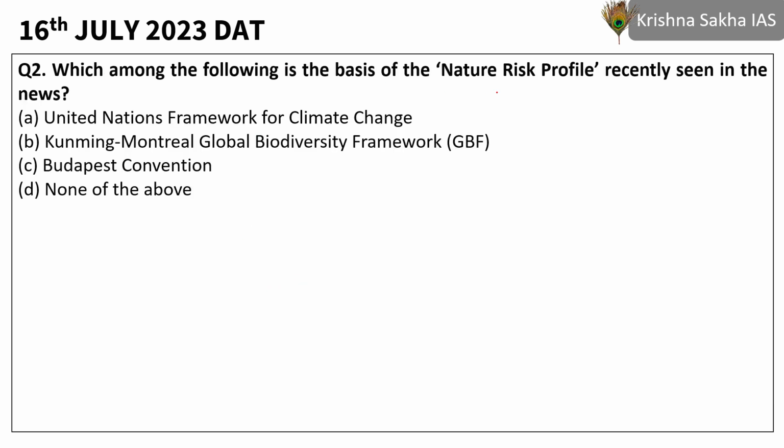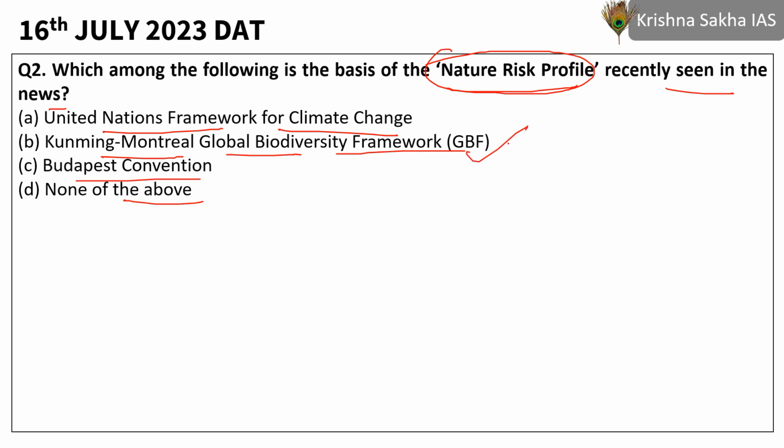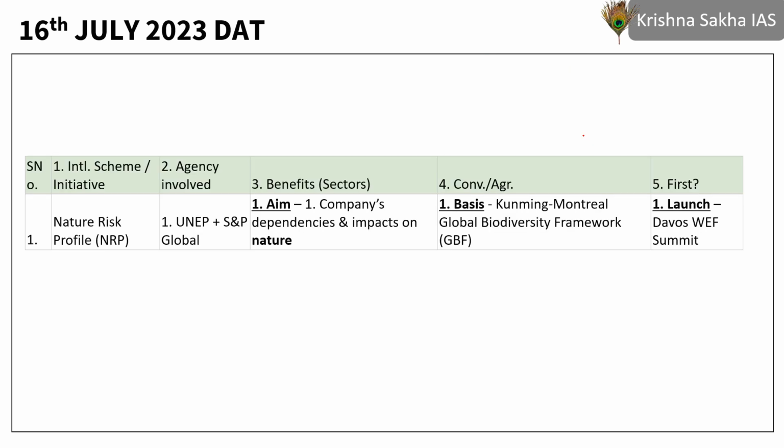Next is, which among the following is the basis of nature risk profile recently seen in the news? United Nations Framework Convention on Climate Change, Kunming-Montreal Global Biodiversity Framework, Budapest Convention, or none of the above. So nature risk profile is what? It is related to what? So we know that it is B, Kunming-Montreal Global Biodiversity Framework. Okay, nature risk profile is basically what? So B is the right answer.